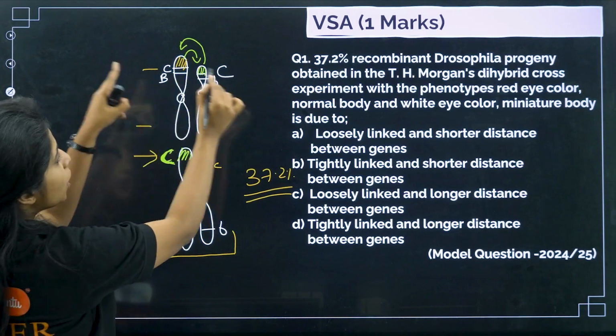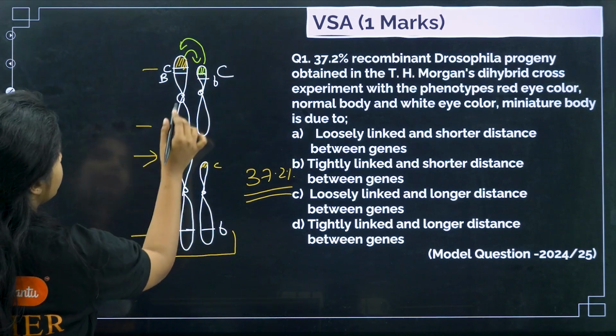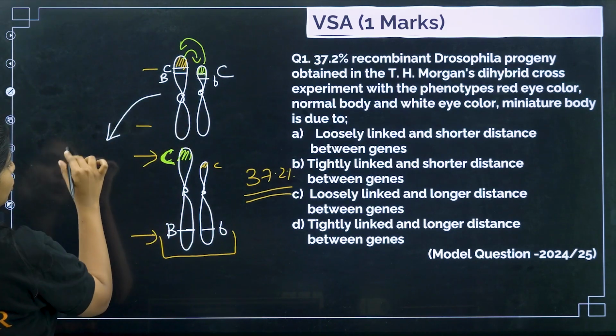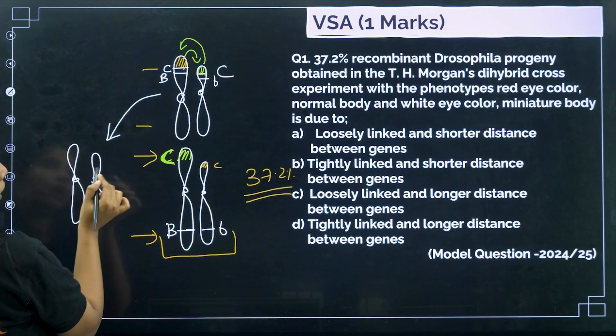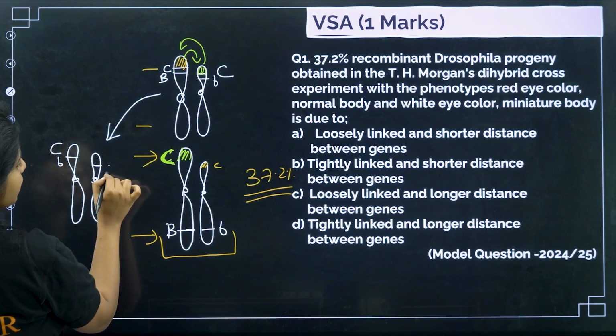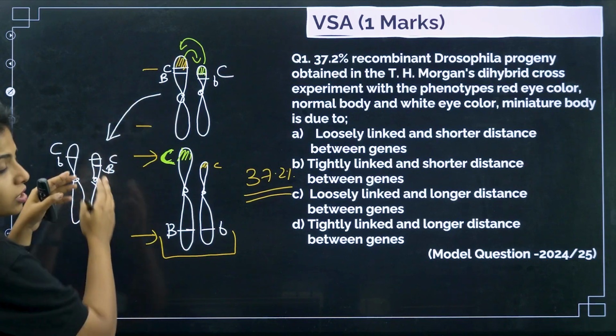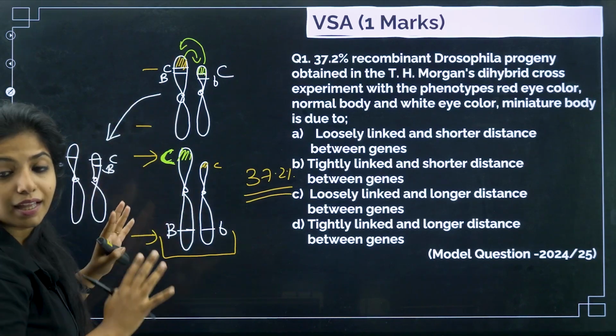Whenever recombination happens, the new thing you would find would look exactly like this, with small b and capital C over here and capital B and small c over here. It's the same combination, they just interchanged their positions, that's all.